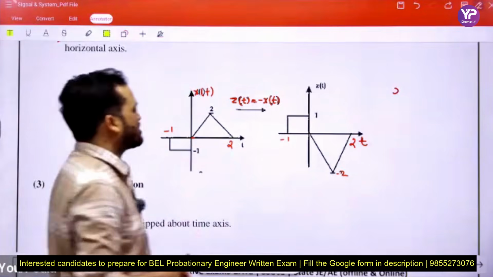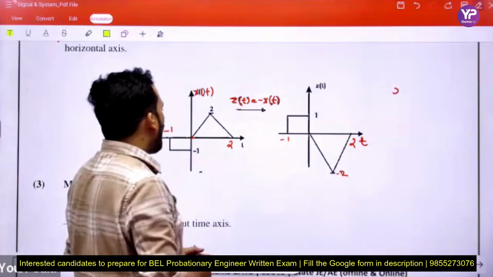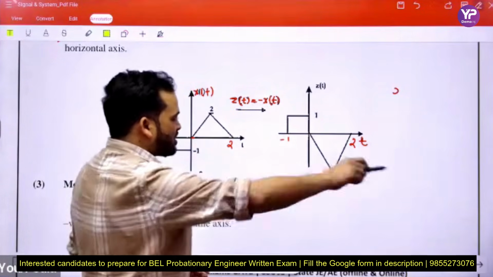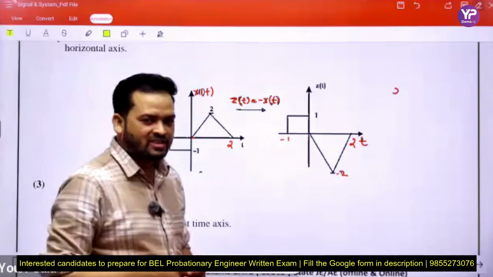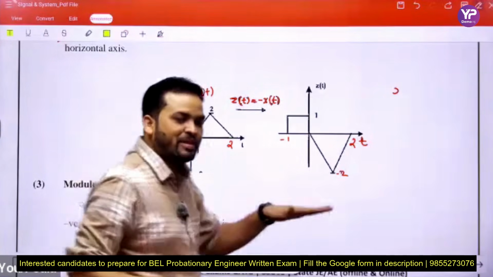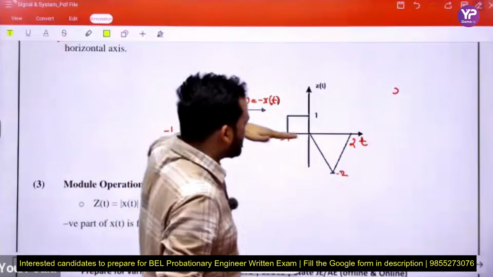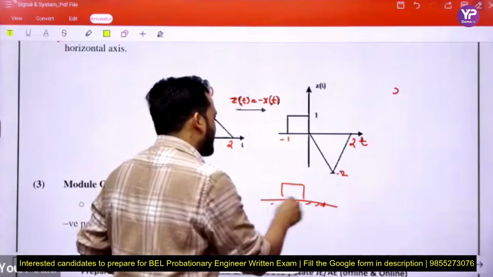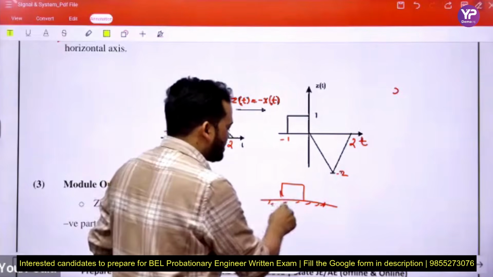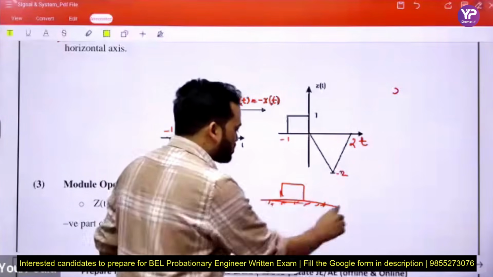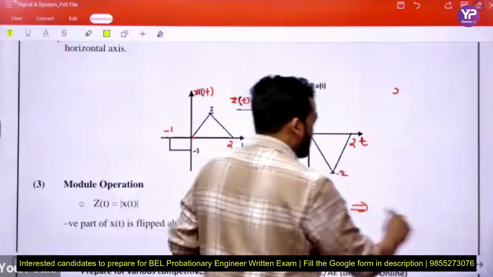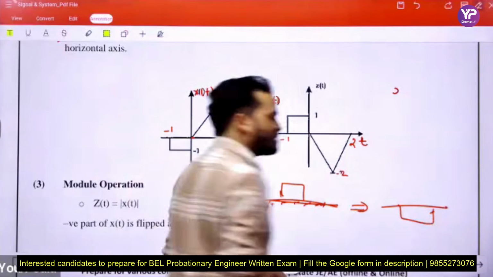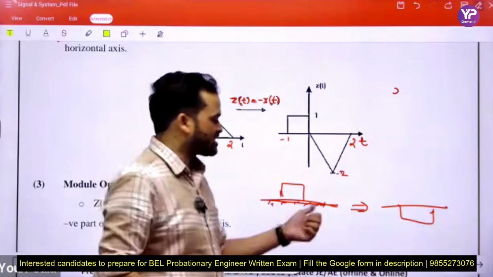In other words, we take a mirror image with respect to the horizontal axis. This is the mirror and this is the object. What is the image with respect to that mirror? We draw it like this. This is the image. Is this clear or not?